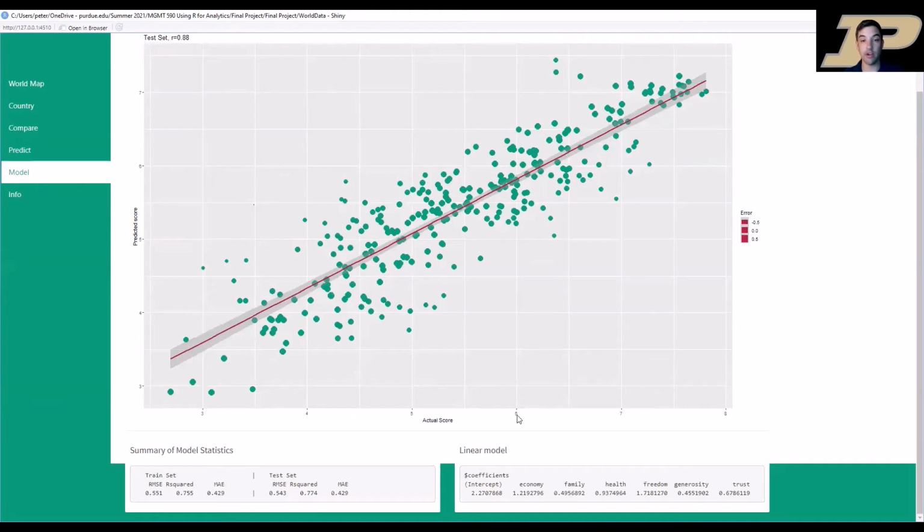And then down on the bottom right, you can see our actual model itself. It's an equation, so you can determine if our economy goes up by this amount, our total happiness will go up by a correlated amount given by the coefficients in our model.